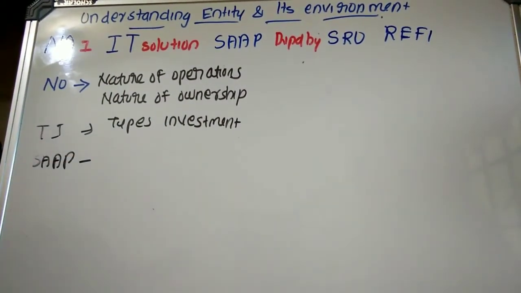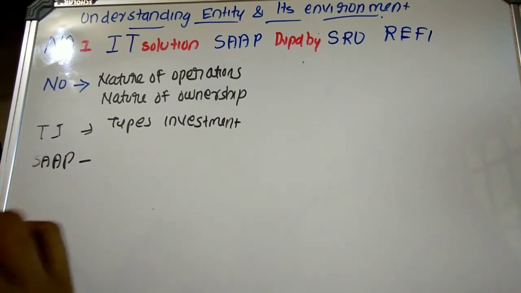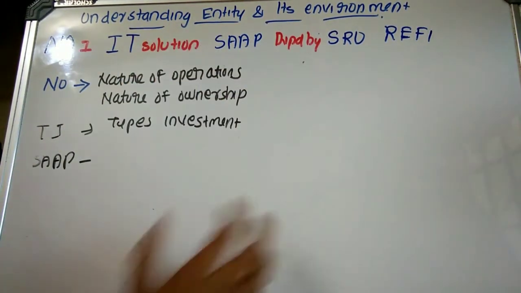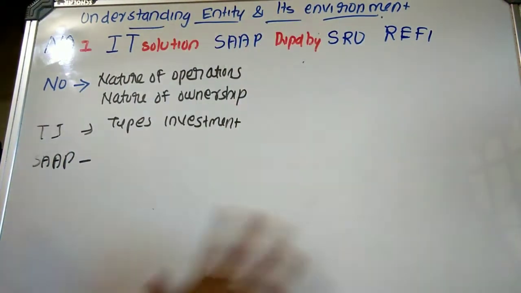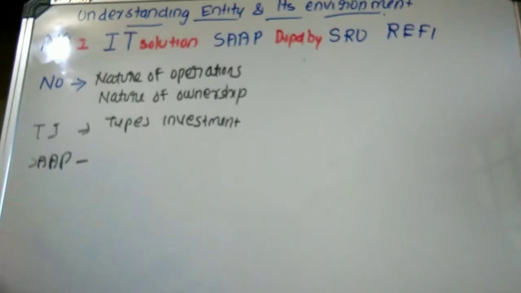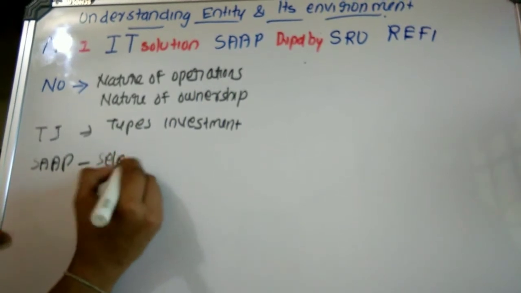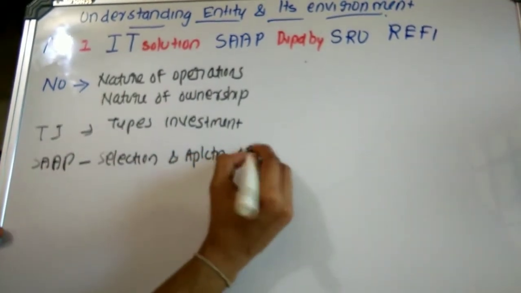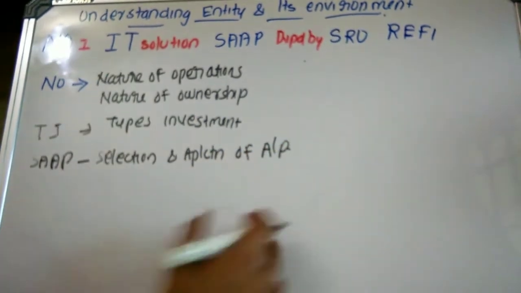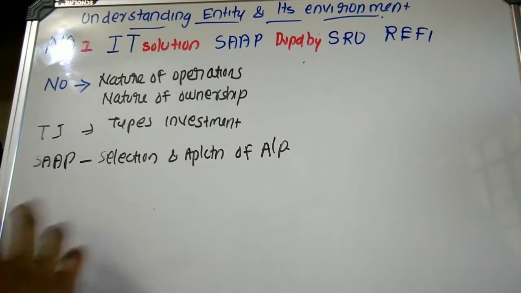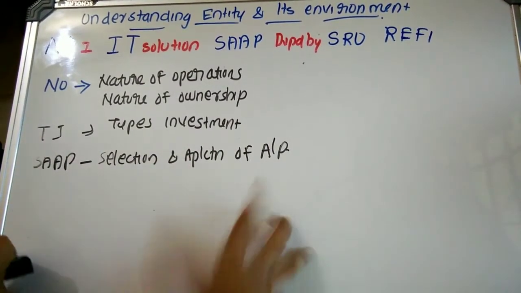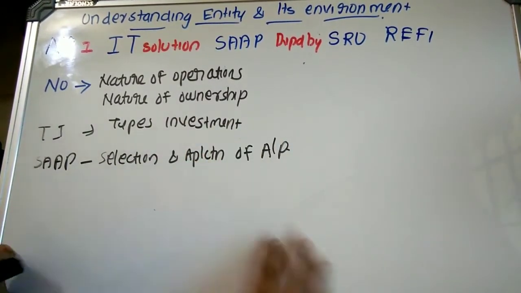SAP means note SAM. SAM, in Hindi, SAP means what? Snake. That's note that SAP. Okay, SAP means what? I have already told that this is a software, IT software. So here selection and application of accounting policy. So the auditor, that is the engagement partner, has to determine whether they have selected appropriate accounting policy and whether it has been properly applied.